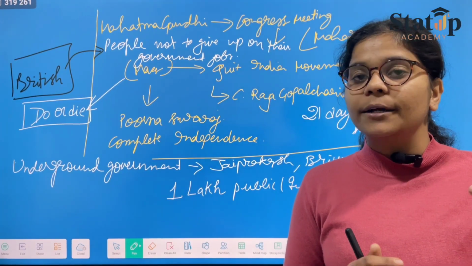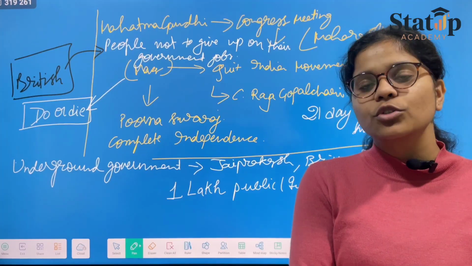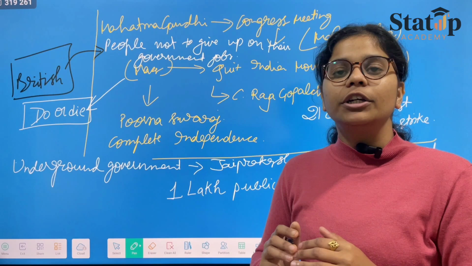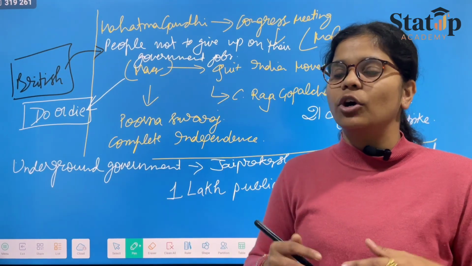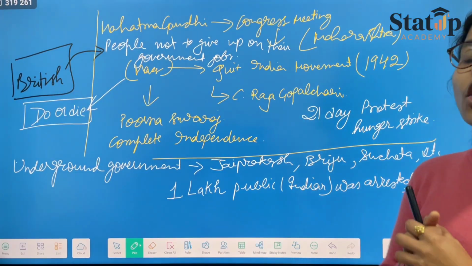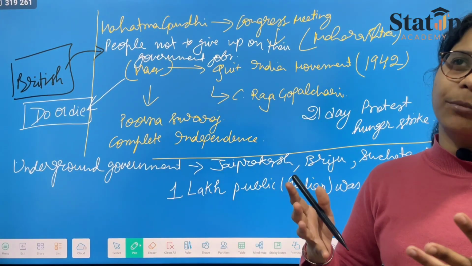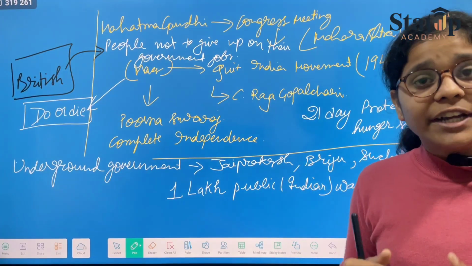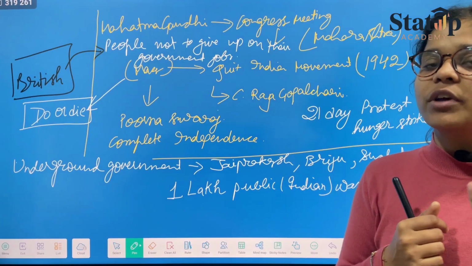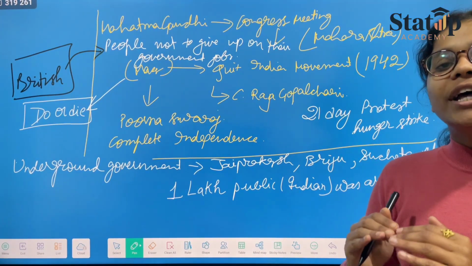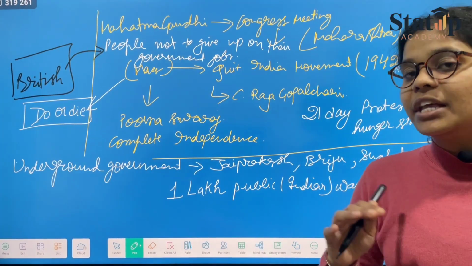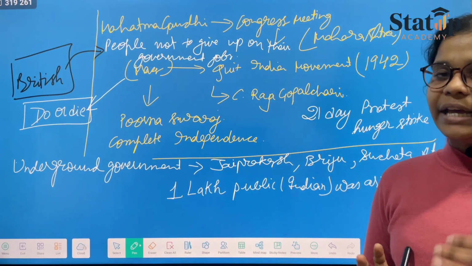But many British government officials also pleaded with the British in India at that time to release Mahatma Gandhi, because his condition was not well while he was on protest or hunger strike in the jail itself. Also, the Indian public, approximately in crores, went to the place where Mahatma Gandhi ji was kept under arrest by the British, so that they could know that the mass movement is going on well and we are about to gain independence.